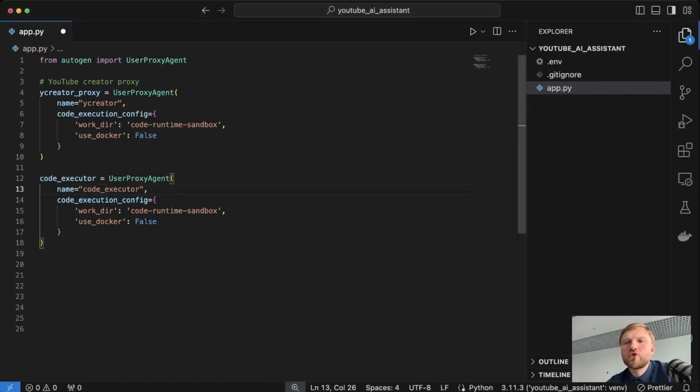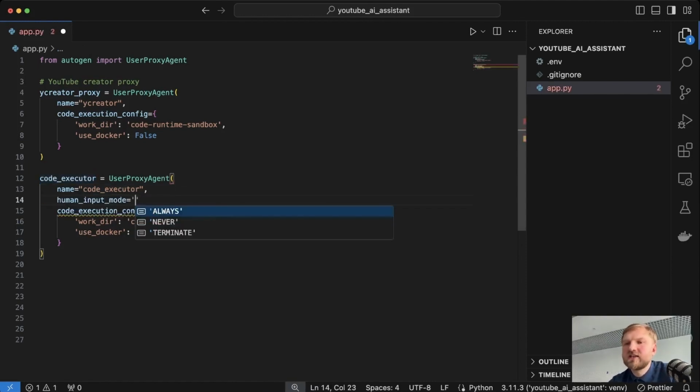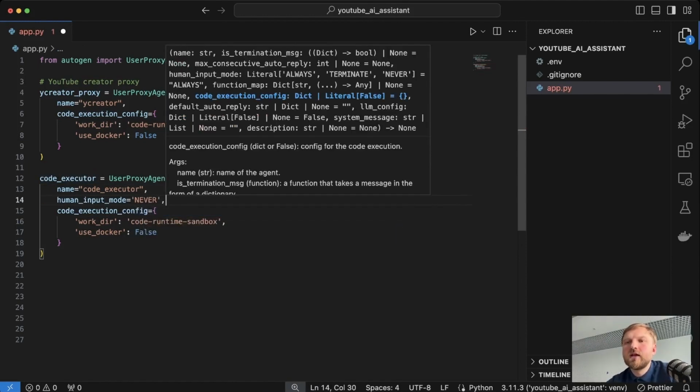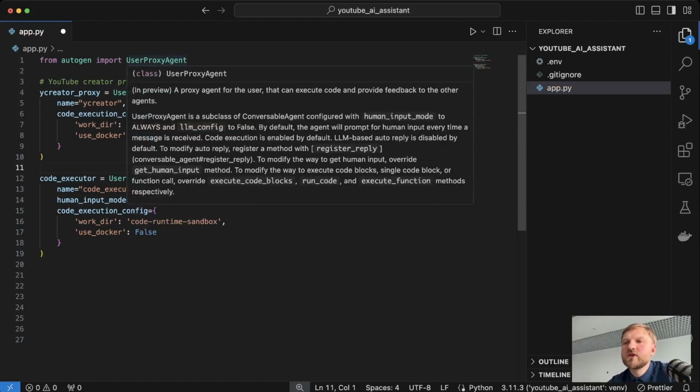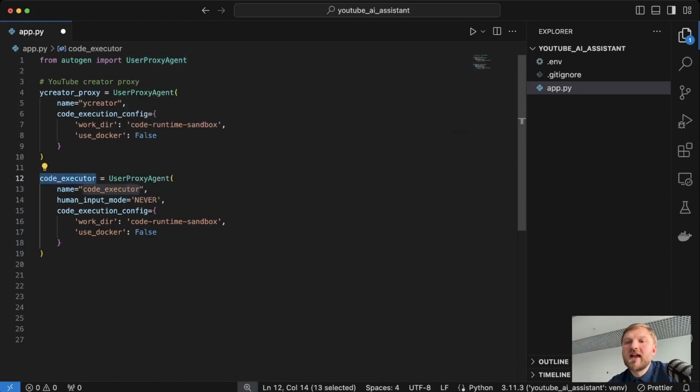Another parameter which I want to change for our code executor agent is its human input mode, and set it to never. If you look at the UserProxyAgent class documentation, you will see that by default the agent will prompt for human input every time a message is received. For our code executor agent, we don't want such default behavior.